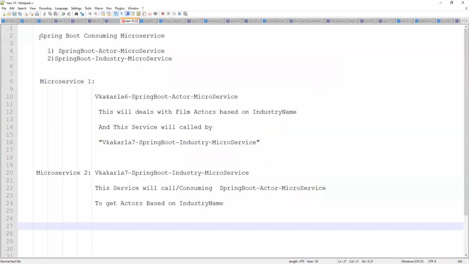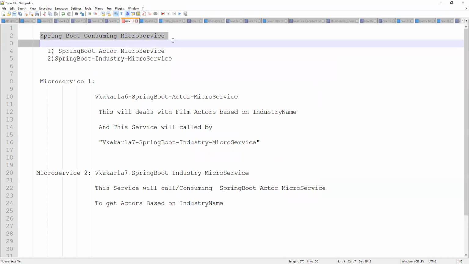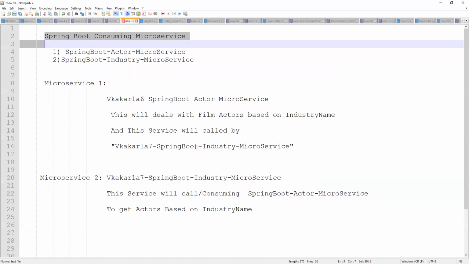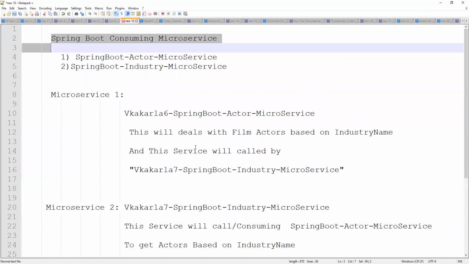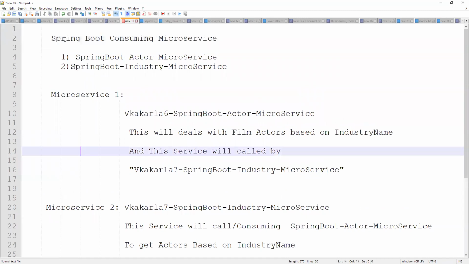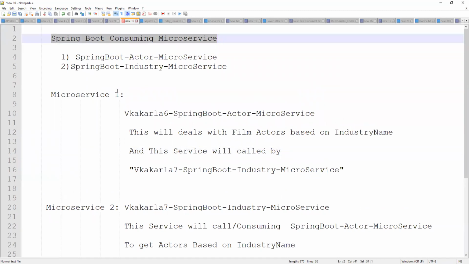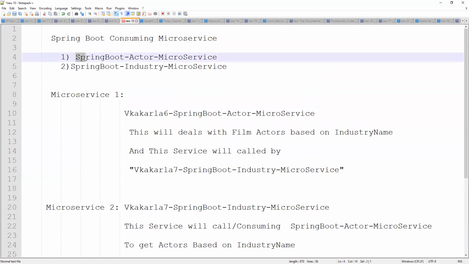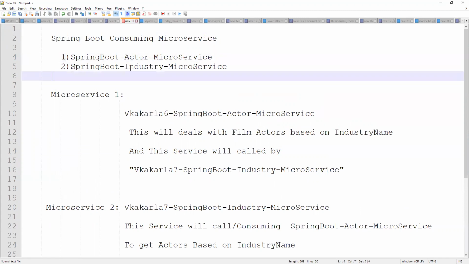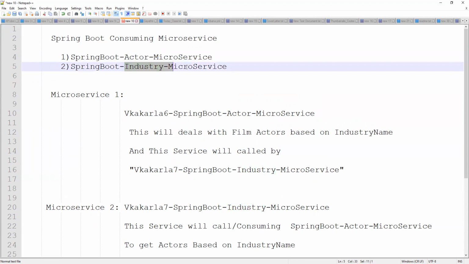So here, Spring Boot consuming microservice. One service is the actor microservice. Actor in the sense of film actors. The second one is the industry microservice, which means the film industries.